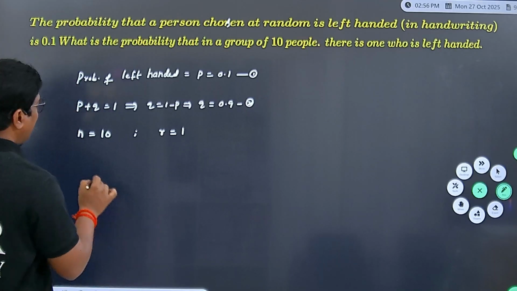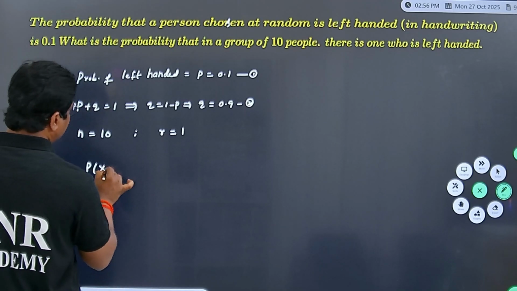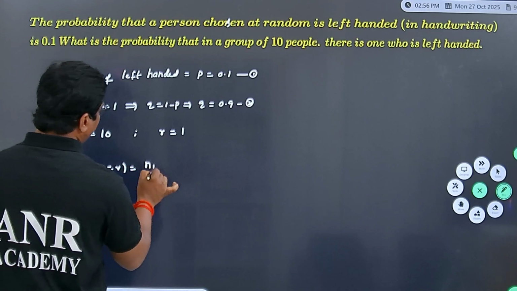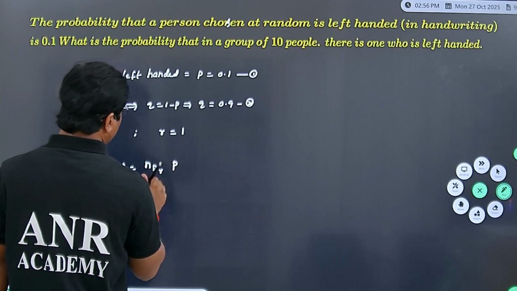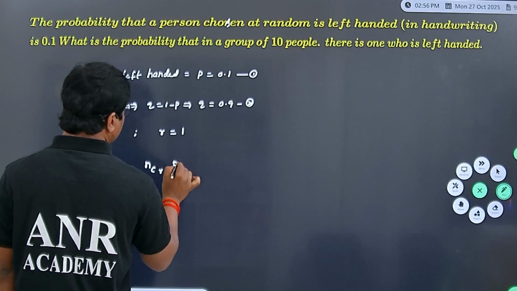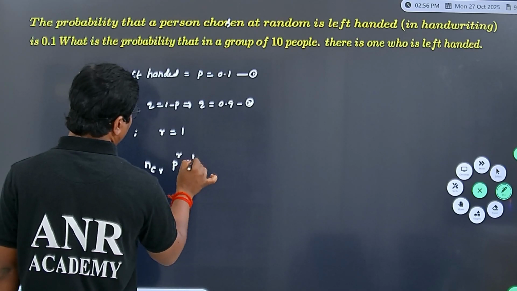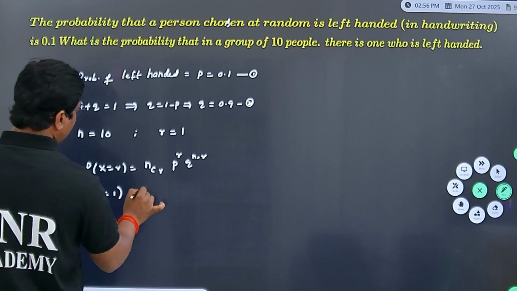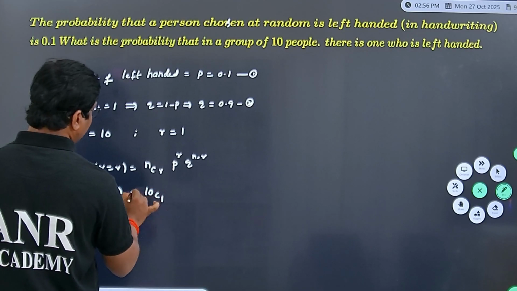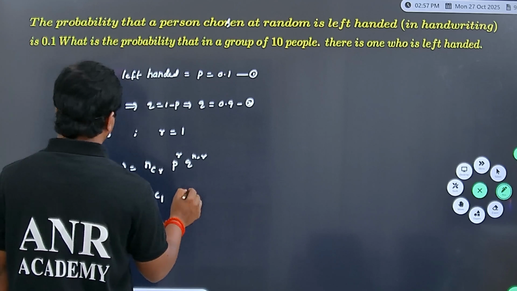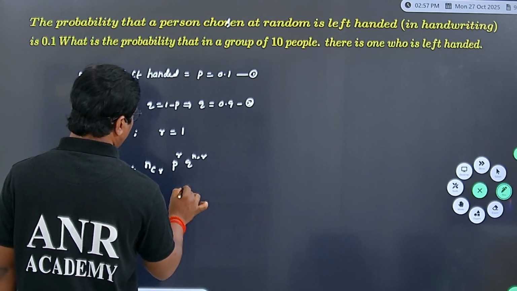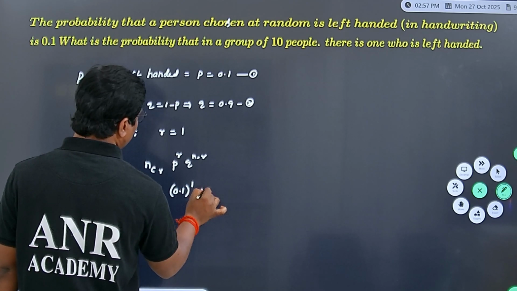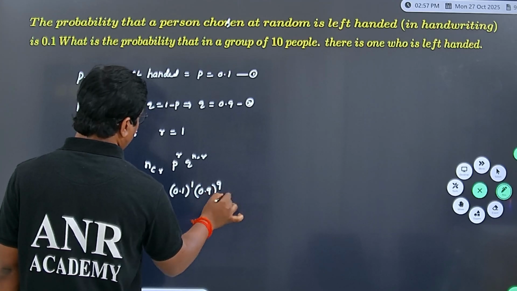Now, by binomial distribution, probability of X equal to R is written as nCr success power r, failure power n minus r. Therefore, probability of X equal to 1, N value 10, 10C1, next success P 0.1 whole power 1, failure 0.9 whole power 9.